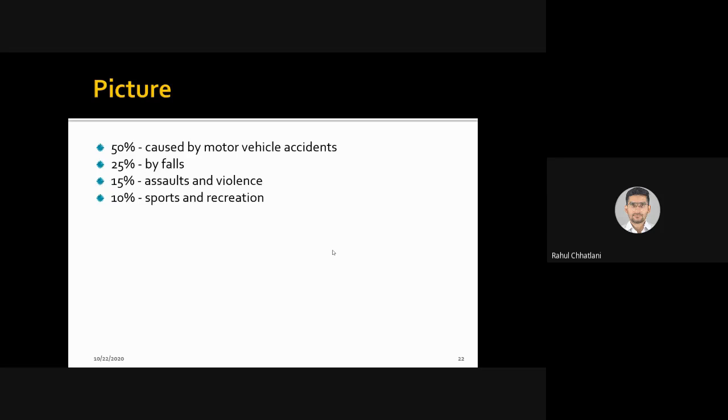Not involved in violence, but also during sports, as we talked about in cricket, in football, in baseball, all these things, there are chances of injury. So that can directly cause traumatic brain injury.